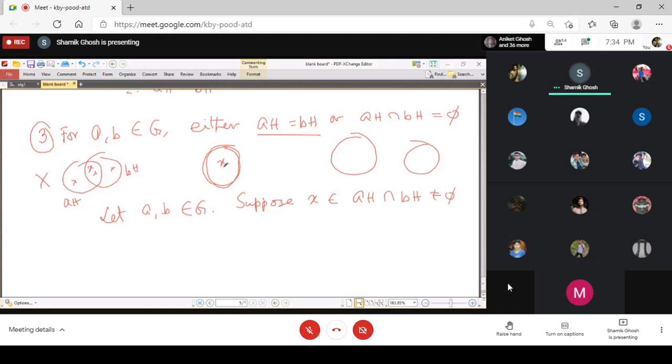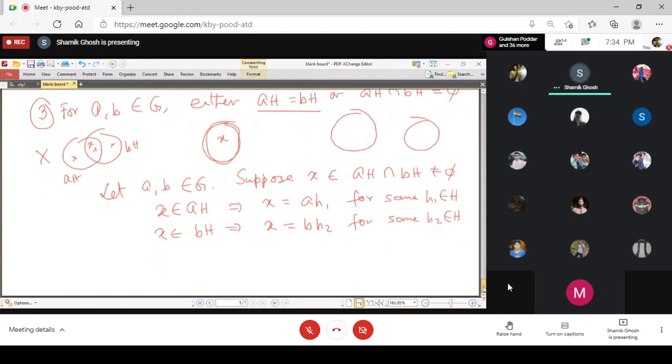Okay. So now suppose you consider that X belongs to AH intersection BH. Then X belongs to AH implies that X equals A times some H1 for some H1 belonging to H. Similarly, X belongs to BH gives you some B times H2.